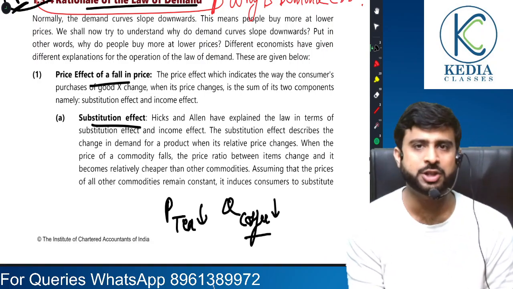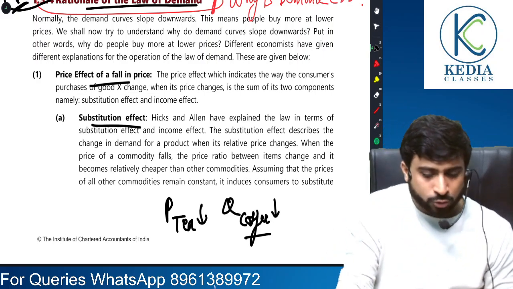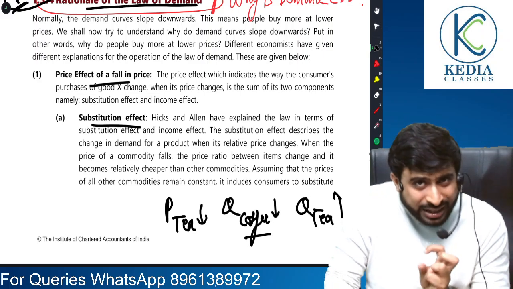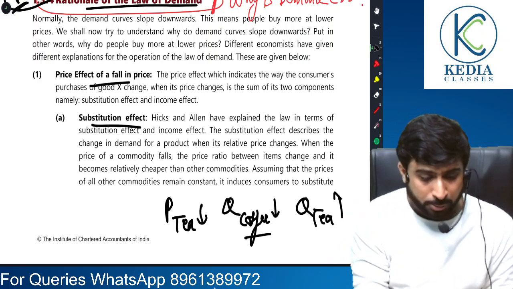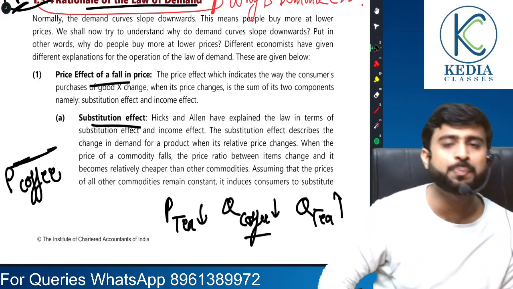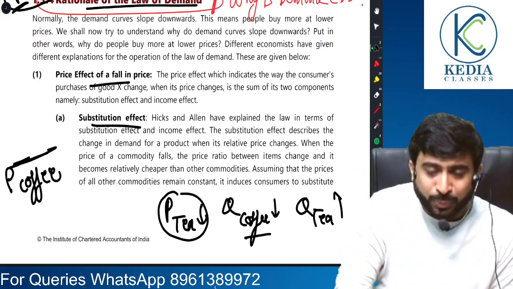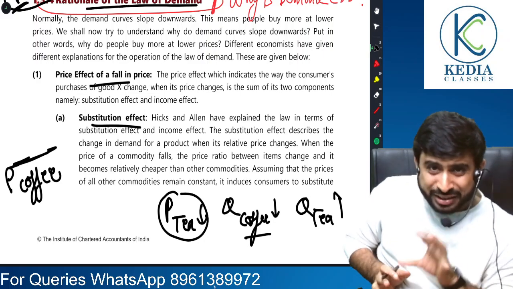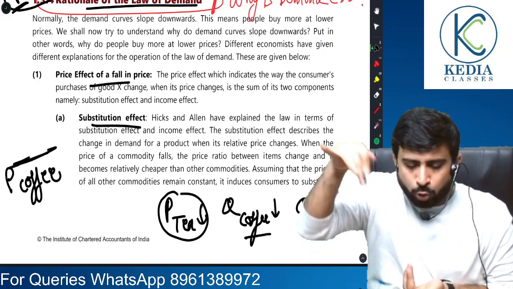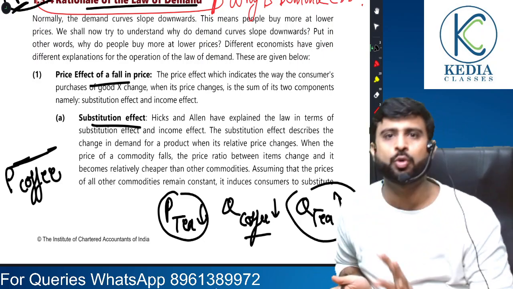Because coffee is a substitute, and if tea is becoming cheaper, then people will buy less coffee and more tea instead. There was no change in price of coffee, but because the relative price of tea fell, coffee was substituted with more tea.